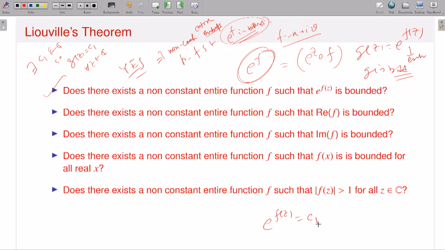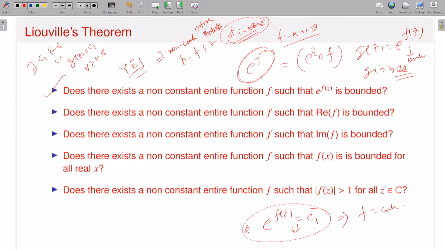Okay, what do I have to prove? I'll try to arrive at a contradiction. Now e to the power f is constant. What does it mean? There are many ways you can prove that. This will imply that f has to be constant. You do not have any other choice. And why is that? Look, e to the power f is equal to c1, and this is true for all z.